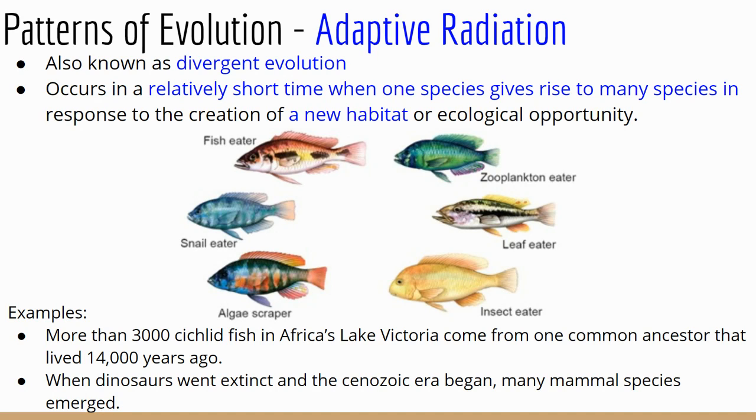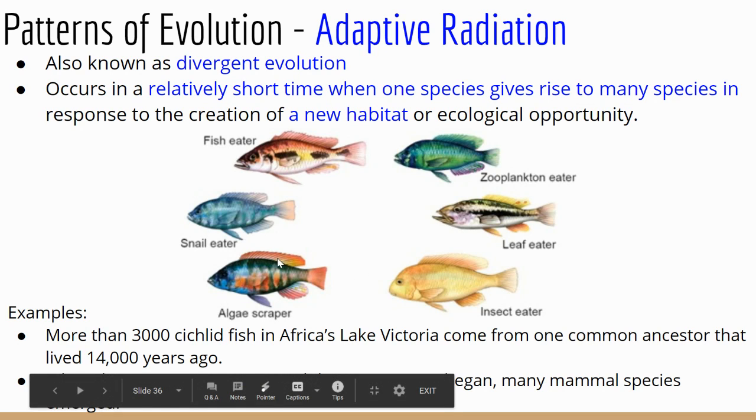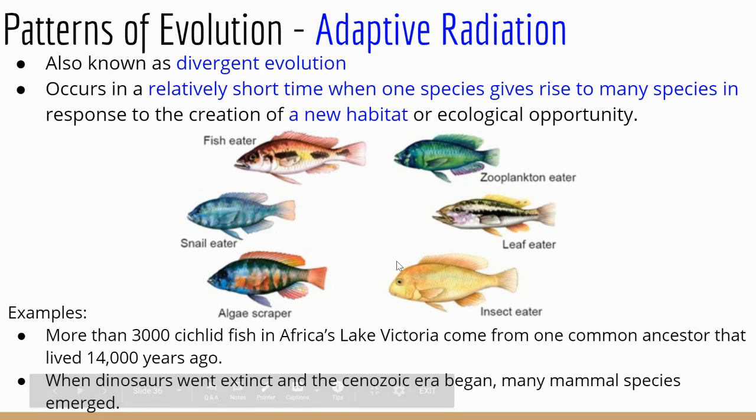And so from one common ancestor came many different species, actually 3,000 different species, and they all have different things that they do, different things that they eat, and they can no longer interbreed. The fish eaters no longer breed with the plankton eaters. The snail eaters no longer breed with the fish eaters.